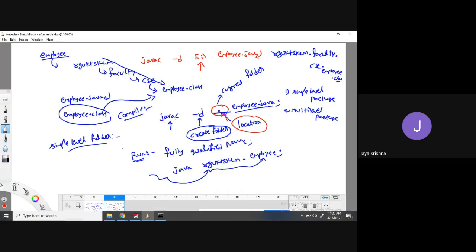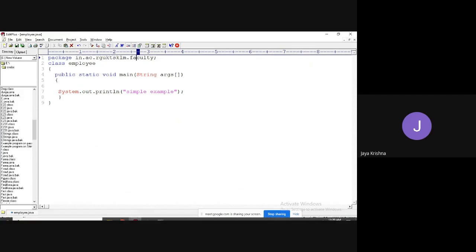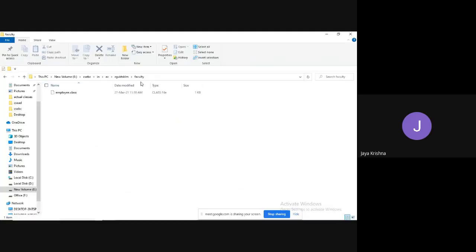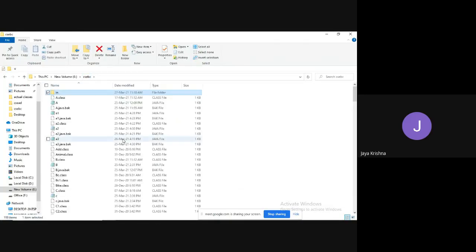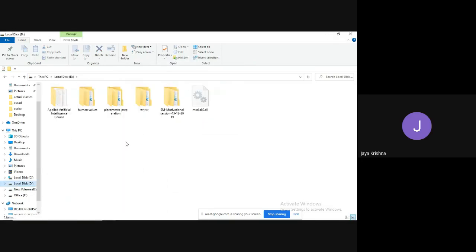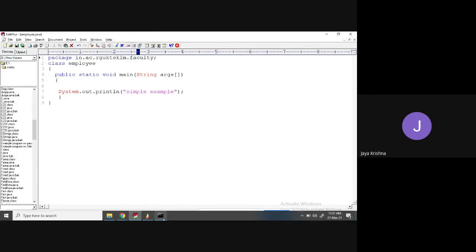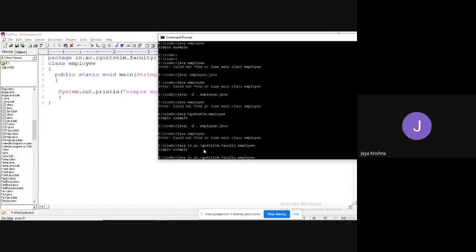Just let me explain. Let me show the same thing. So same folder, same process. In CSCBC, I have created in some process, right? I don't want it here. Okay, if at all it exists, there is no problem, but I'm deleting. In D drive, I want to create. What I'm doing is I'm going to copy that path, and I'm going to compile once again.